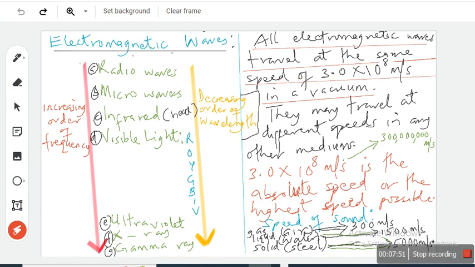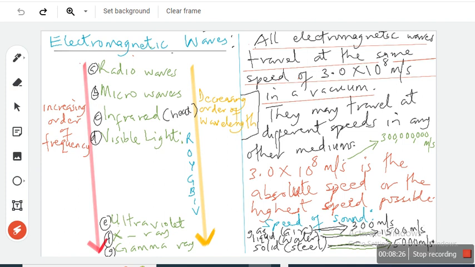Which one has the highest frequency? Highest frequency is violet. Violet, interesting. Which one has the longest wavelength of all the electromagnetic waves? Radio waves. Longest wavelength. Which one has the smallest frequency, or the lowest frequency? Radio waves have the lowest frequency.